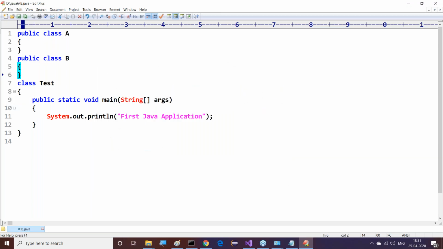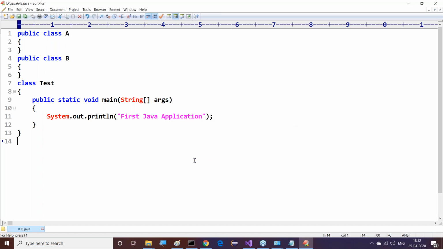Guys, I'm asking you, now tell me, what is my present file name? Come on, guys. What is my present file name? Don't say B only. You should say B.java. Small b.java people are typing again. I said to you already, don't say only B, don't say small b. Exact information we have to give. The exact answer required is capital B dot Java. I think you are already seeing my file name. But why are you giving wrong information? Right, sir. Now here it is capital B dot Java.